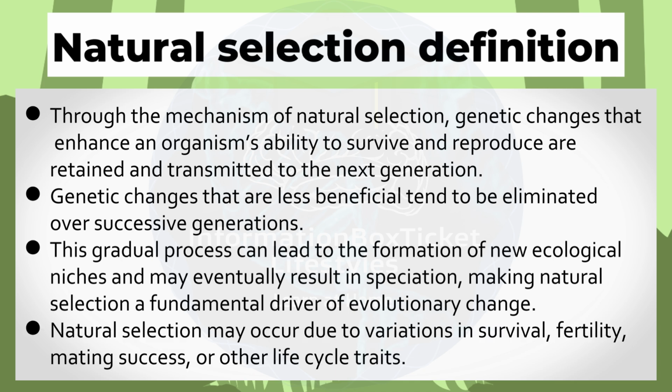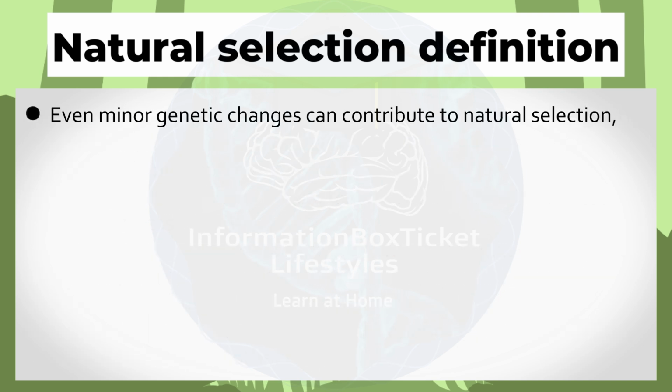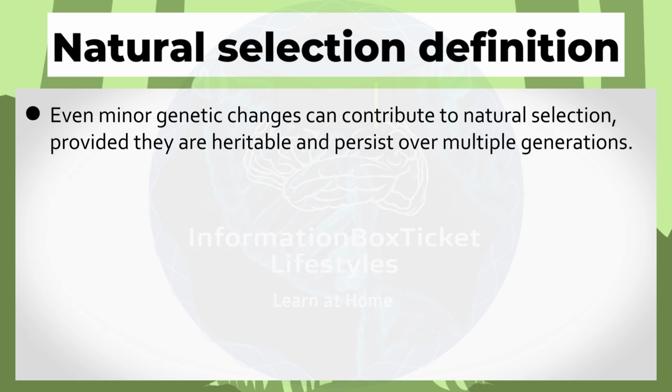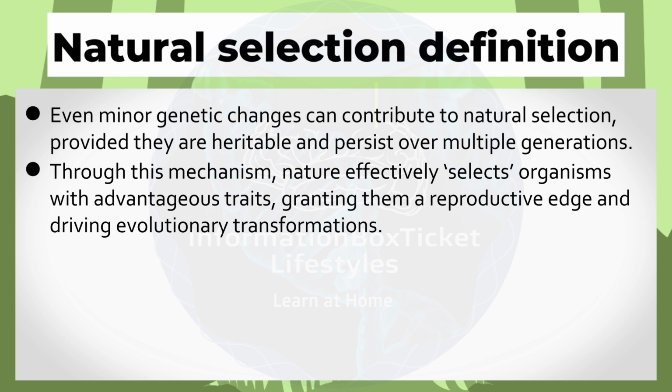Natural selection may occur due to variations in survival, fertility, mating success, or other life cycle traits. Even minor genetic changes can contribute to natural selection, provided they are heritable and persist over multiple generations. Through this mechanism, nature effectively selects organisms with advantageous traits, granting them a reproductive edge and driving evolutionary transformations.